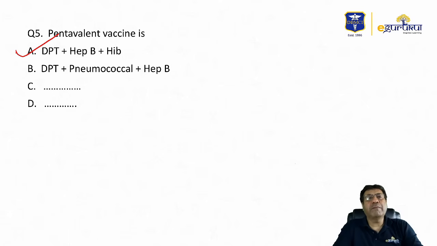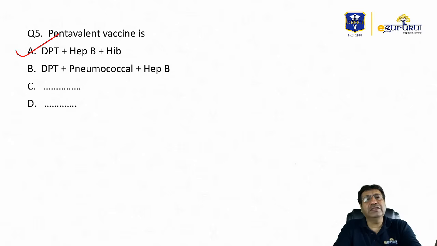Basically, it's a form of a combined vaccine which is always recommended because the overall adherence to vaccination is always good if combination vaccines are given together, rather than giving the child separate injectables in the form of a DPT separate injectable, hepatitis B separate injectable and Hib separate injectable.